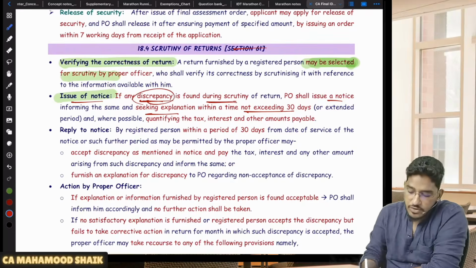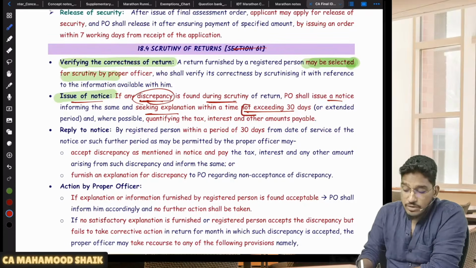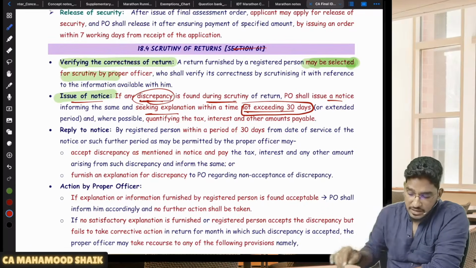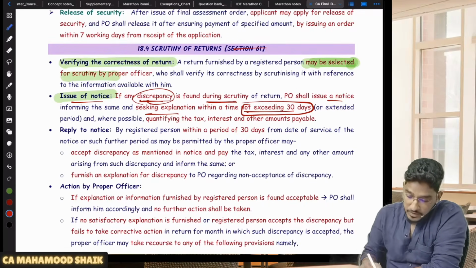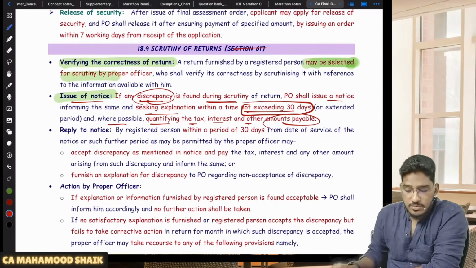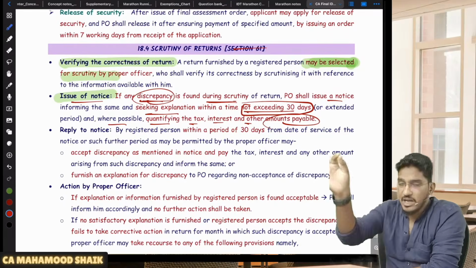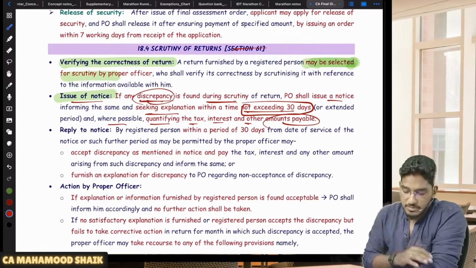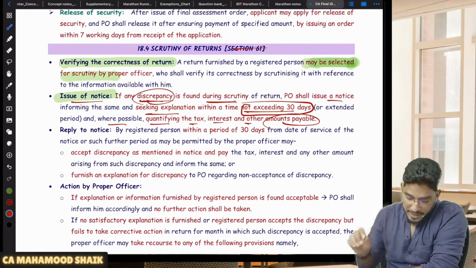So if any discrepancy is found during scrutiny, he will issue a notice, and to that notice you have to respond within 30 days. He will give you 30 days of time. And where possible, quantifying the tax, interest and other amounts also payable. In that notice, he will also mention this much amount of tax you are required to pay, this much interest, and other amounts like penalty, if any, and how much amount you are liable to pay.